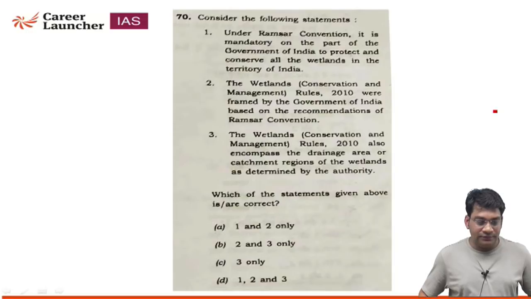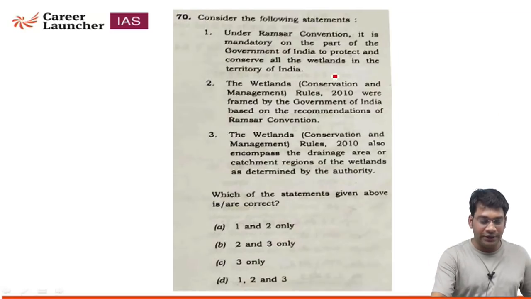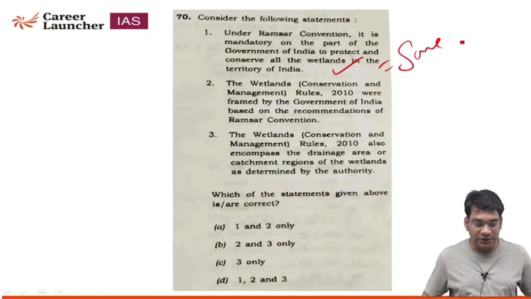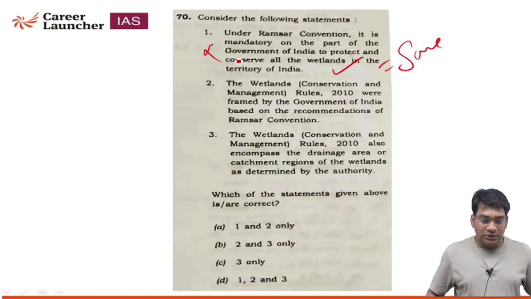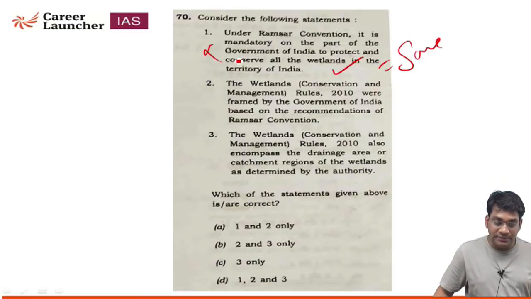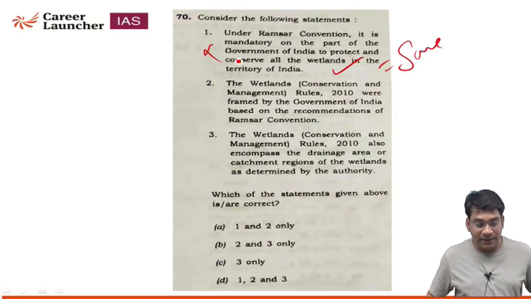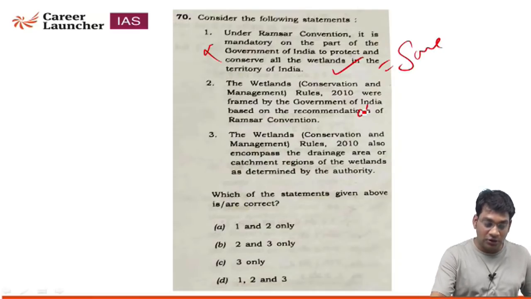Question number 75. Under the Ramsar Convention, is it mandatory on the part of the government of India to protect and conserve all the wetlands in the territory of India? No, only some wetlands are included under the Ramsar Convention, the rest are not included. So statement 1 is wrong. The Wetland Conservation and Management Rules 2010 were framed by the government of India based on the recommendation of the Ramsar Convention. This statement is wrong.